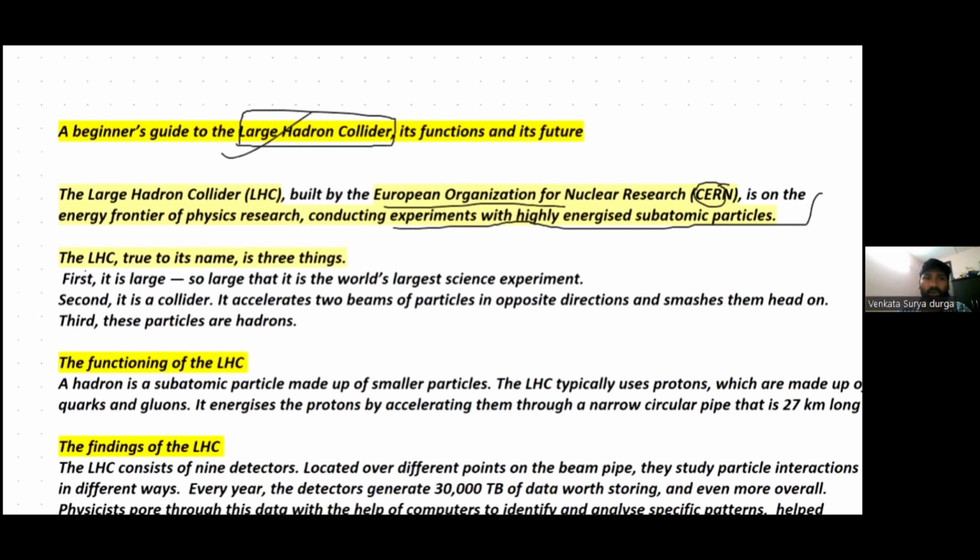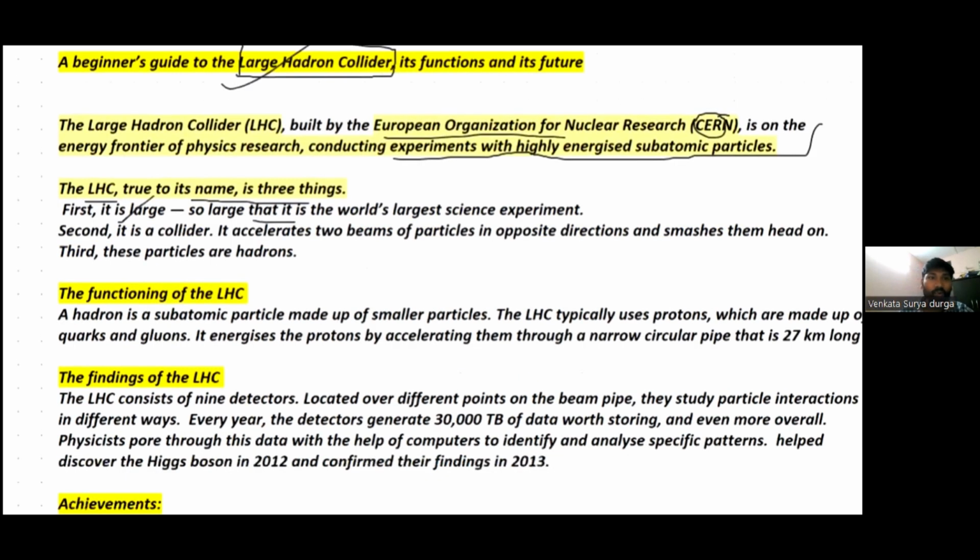So the Large Hadron Collider, true to its name, has three things. First, it is very large. It is so large that it is known as the world's largest science experiment. Secondly, it has a collider.